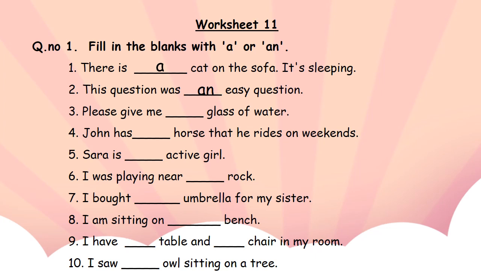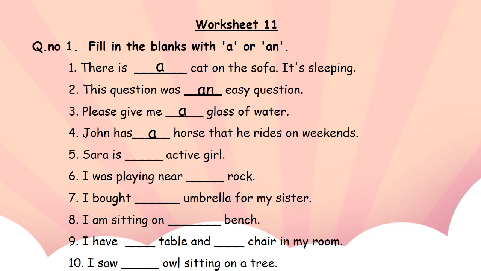Your answer is please give me a glass of water. Fourth blank is John has dash horse that rides on weekends. Your answer is John has a horse that rides on weekends.